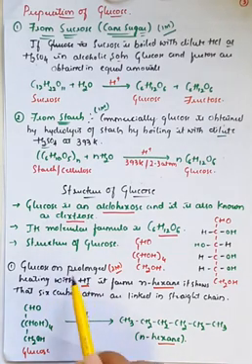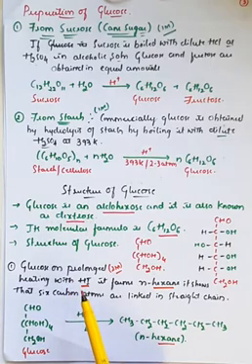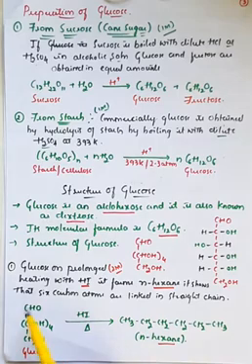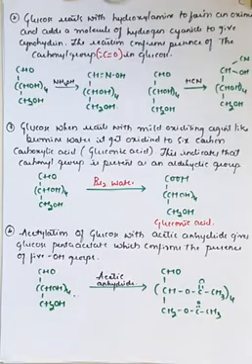Here the glucose on prolonged, continuous heating with hydrogen iodide forms n-hexane, and it shows that there are 6 carbon atoms which are joined in the straight chain. That is the first reaction for the proof of the exact structure of glucose.